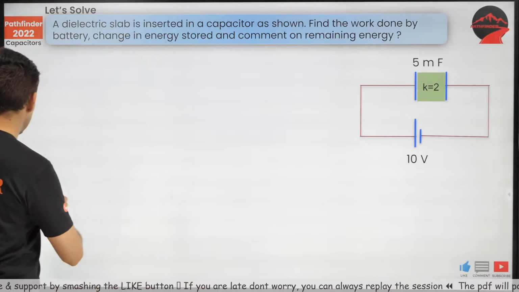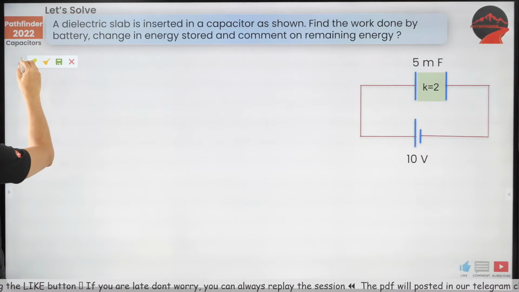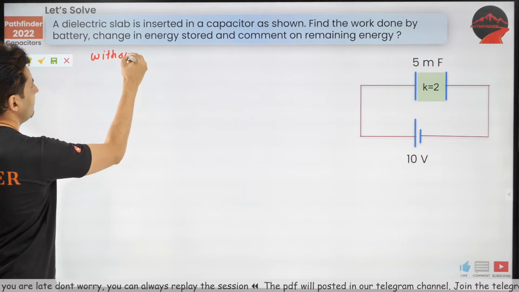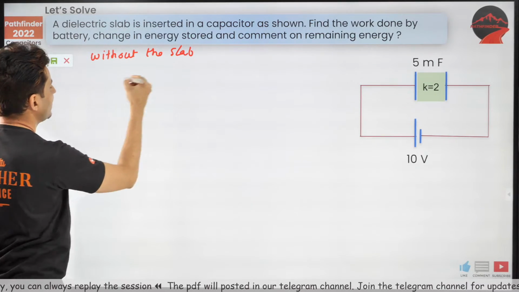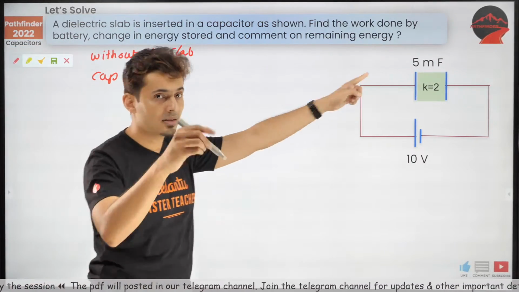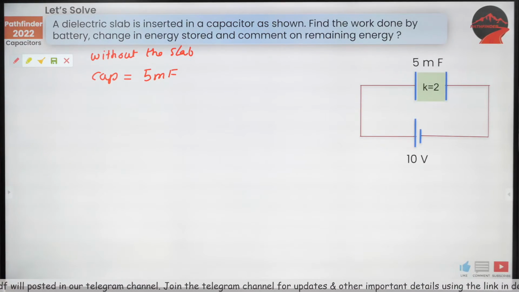Let's do this. Not a big thing. Okay, so first things first, without the slab, what will be the capacitance? It's clearly mentioned. It is 5 millifarad. 5 millifarad is the capacitance.